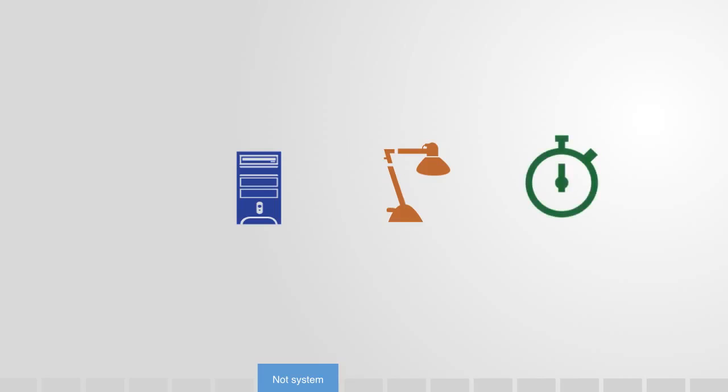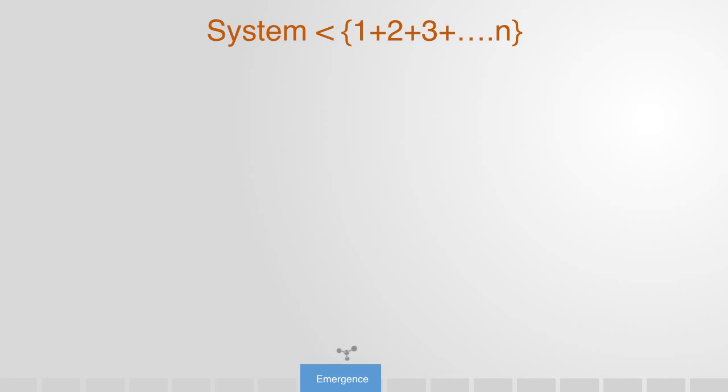Not everything is a system, though. If we take a random collection of things, say a hard drive, a light, and a watch, and put them together, this is not a system. It is a simple set of elements because they are not interconnected and interdependent in performing some collective function. It is because the elements within a system perform some collective function that systems are said to be greater than the sum of their parts.